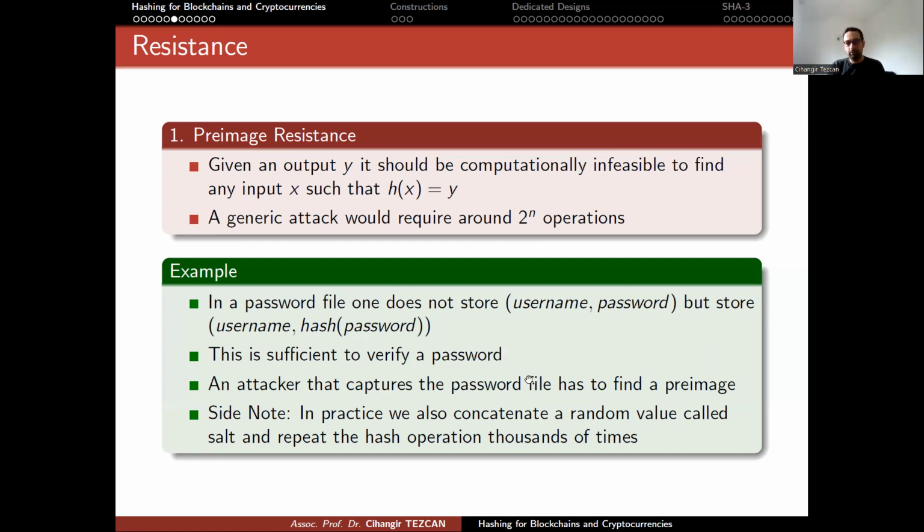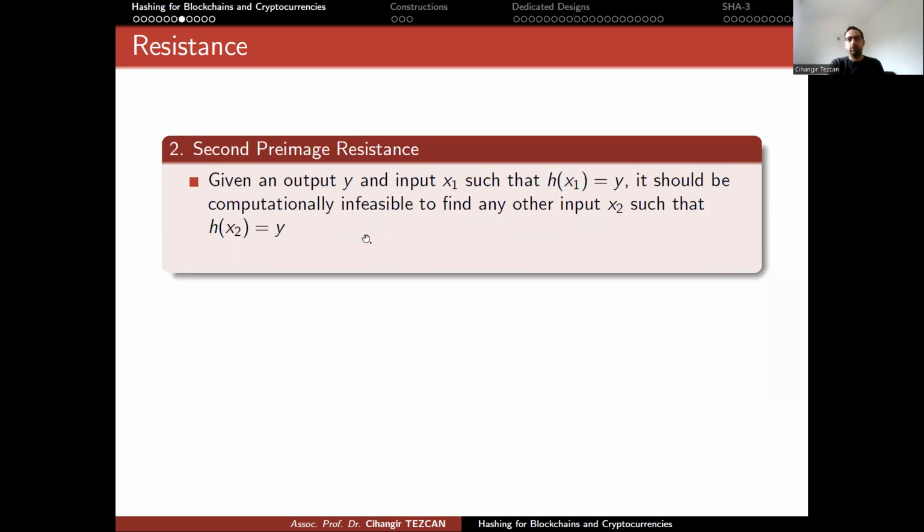Take this output and put it inside the hash function as a new input and repeat this process thousands of times and obtain the hash value at the end and put that in the database to slow down the attacker's brute force attacks. Okay. But as you can see, this is very useful in securing passwords.